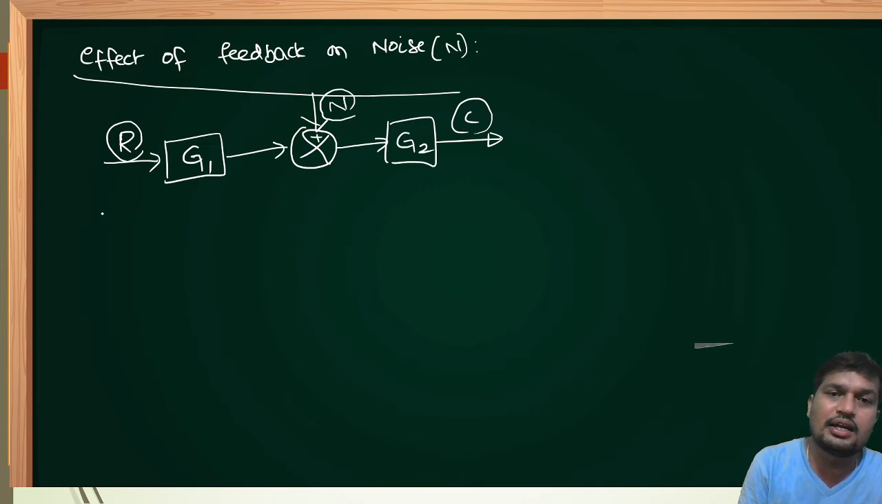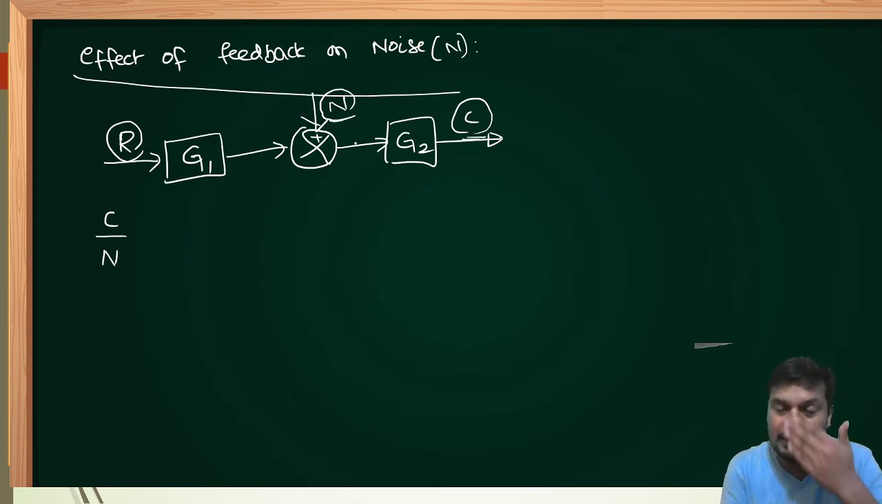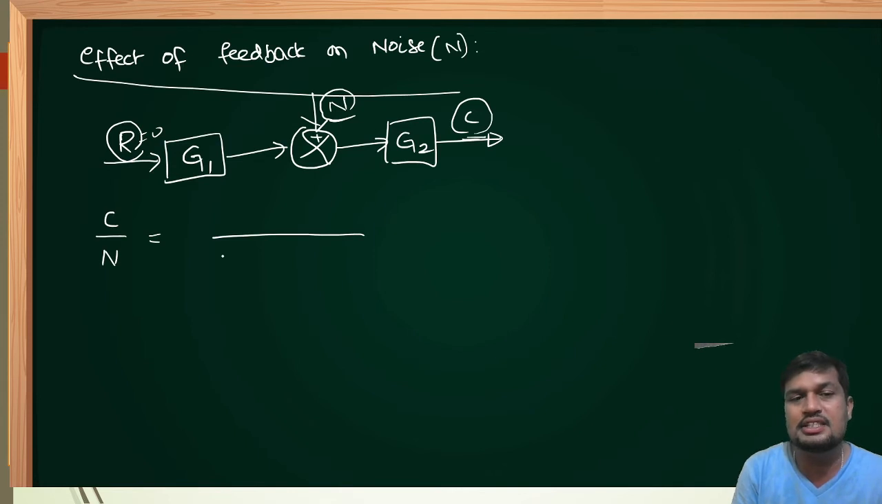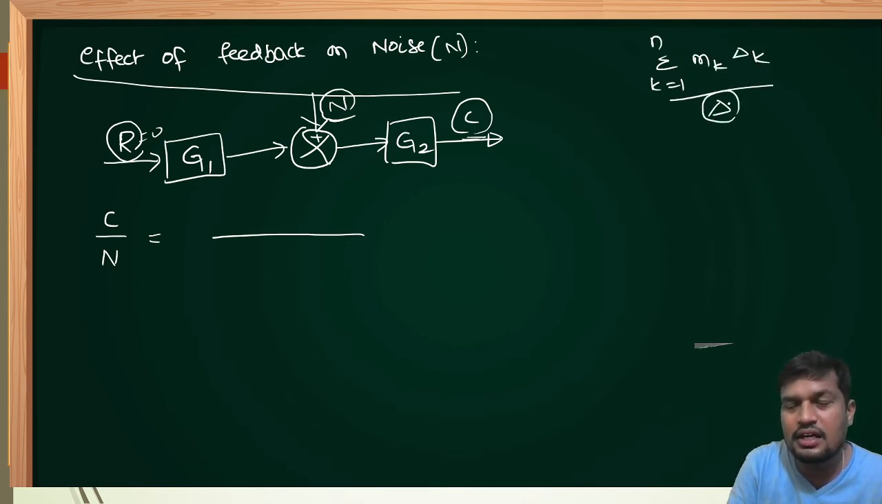Hence, we need to calculate the output due to noise, that is the transfer function between output and noise. A transfer function is strictly calculated between one input and one output. At that time the remaining inputs act as zero, which means they are present but not considered in the calculations. Now for C by N, we can use Mason's gain formula. In Mason's gain formula, already we discussed, the denominator is del. What is Mason's gain formula? Summation k equal to 1 to n, M suffix k del suffix k upon del, where del is the determinant. How to calculate the determinant? 1 minus.